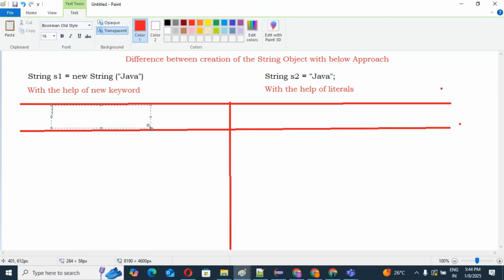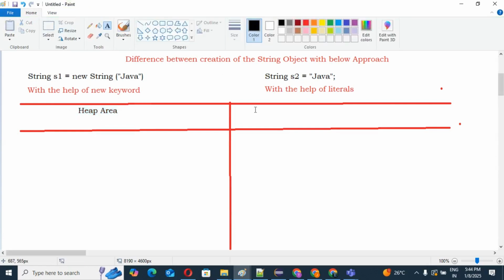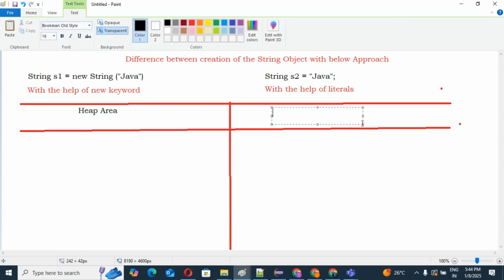This is our heap area. Concentrate. This is our heap area, and this is our SCP area.